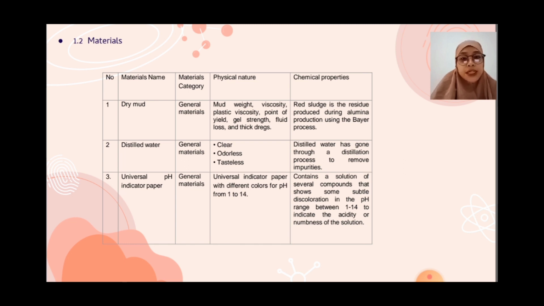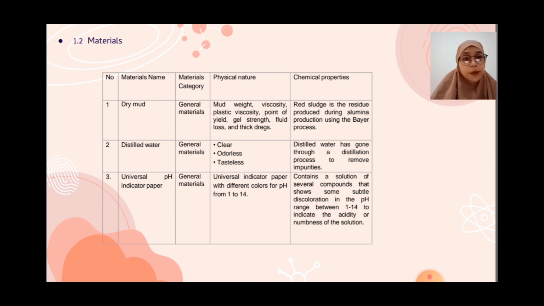Universal indicator paper pH. Material category: general materials. Physical nature: universal indicator paper with different colors for pH from 1 to 14.